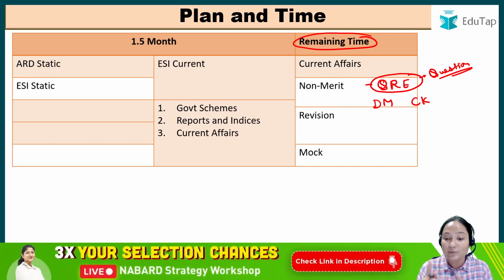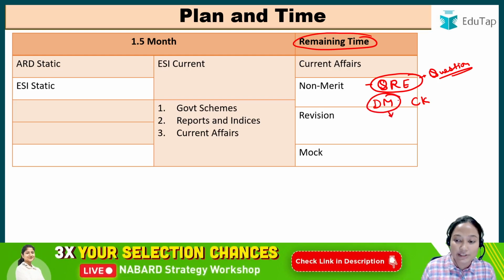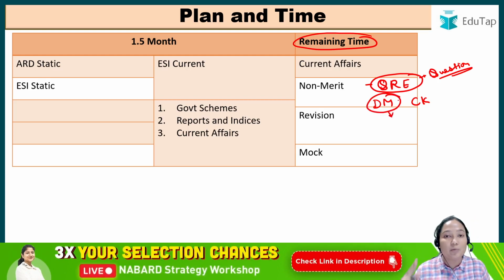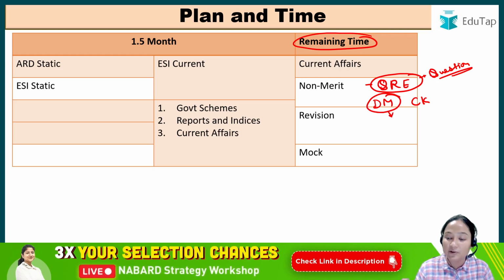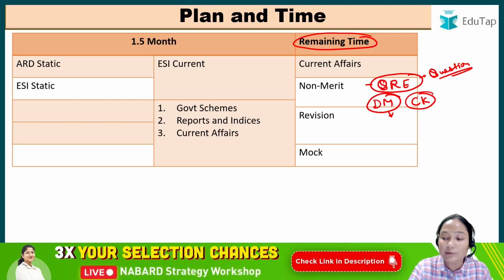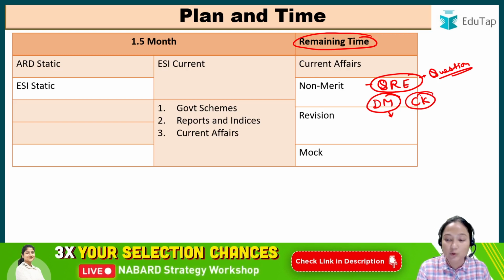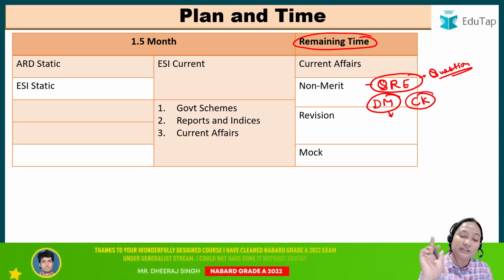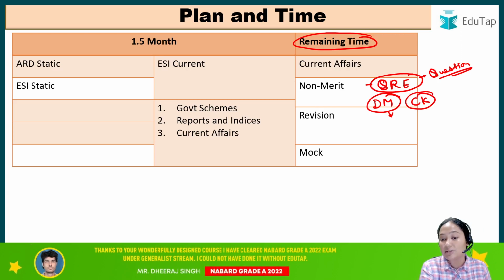Try to solve the questions related to that concept on time. Now, decision making you will have to do, see the important chapters, refer to some source, or you can refer to some video on that particular concept. Then computer, maybe only the important chapters you will have to do. If you want the sources for this, you can check the video related to the source book, right? So these are the points you will have to do.